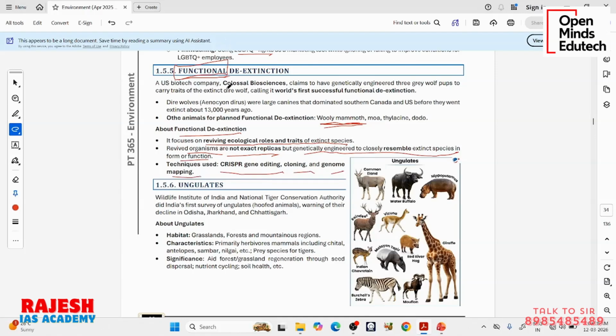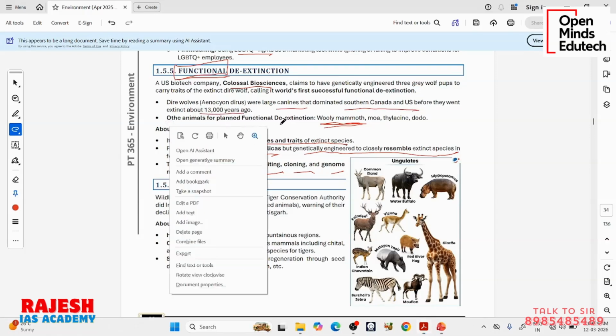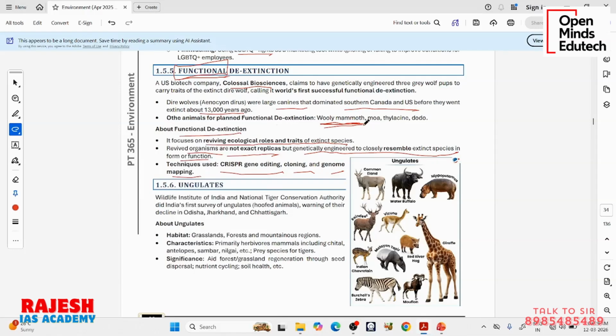So a US biotech company, Colossal Biosciences, claims to have genetically engineered 3 grey wolf pups carrying traits of the extinct dire wolf, calling it the world's first successful functional de-extinction. Simply put, a kind of Jurassic Park coming true, but a smaller, reality version. So what are dire wolves? They are canines that dominated southern Canada and the US before they went extinct about 13,000 years ago. Some other animals planned for functional de-extinction: woolly mammoth, moa, thylacine, dodo, etc.